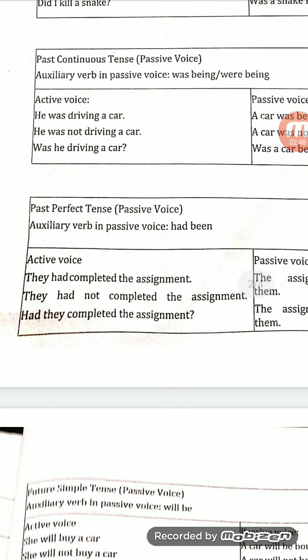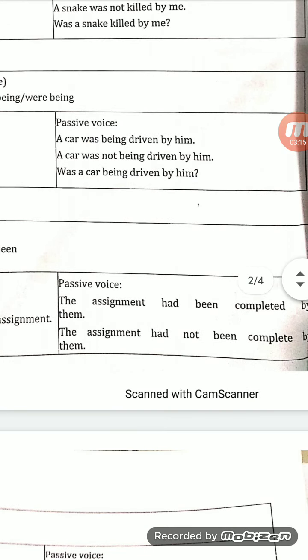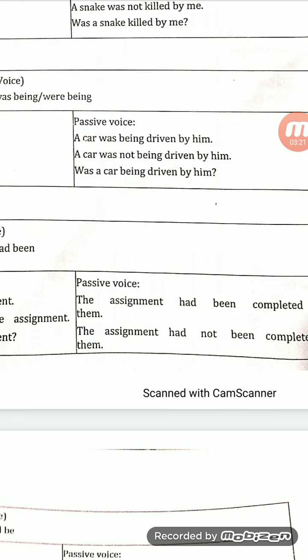Then past perfect tense. In past perfect tense, you know that we use had and the verb's past participle form. But when we want to convert into passive voice, we use had plus been and then the past participle form, right? They had completed the assignment. This is active voice. Now we convert into passive voice: the assignment had been completed by them. We use had before been, B-E-E-N.